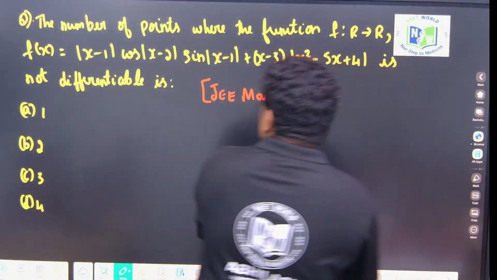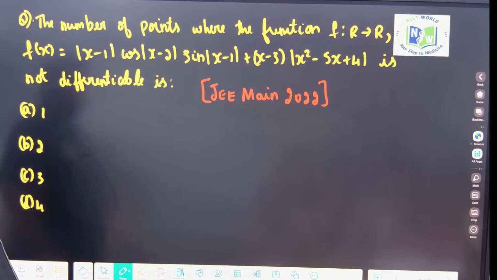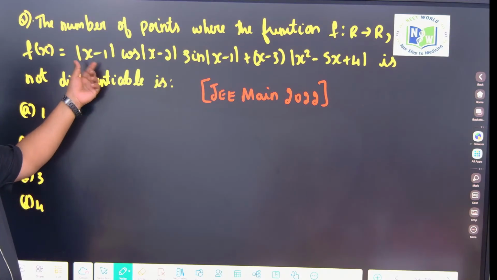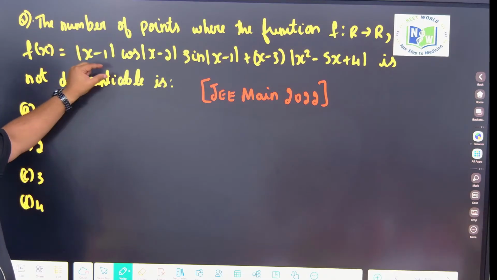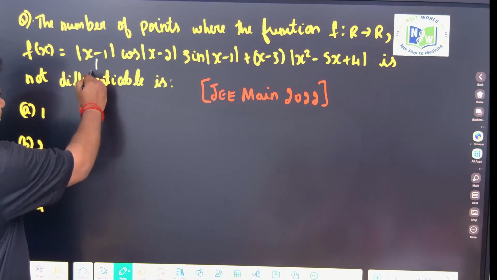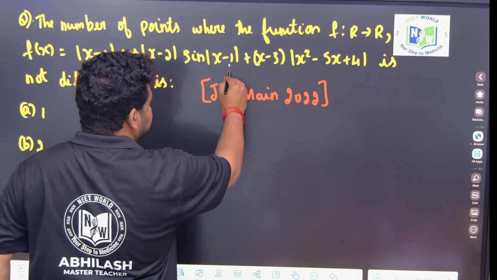Look at this question. The number of points where the function f of x is not differentiable. So clearly see here, x minus 1, this I can write as minus x minus 1 or plus x minus 1. So this will give positive value or negative value. So there is a change in value here, there is a split here. So at this point it is not differentiable.